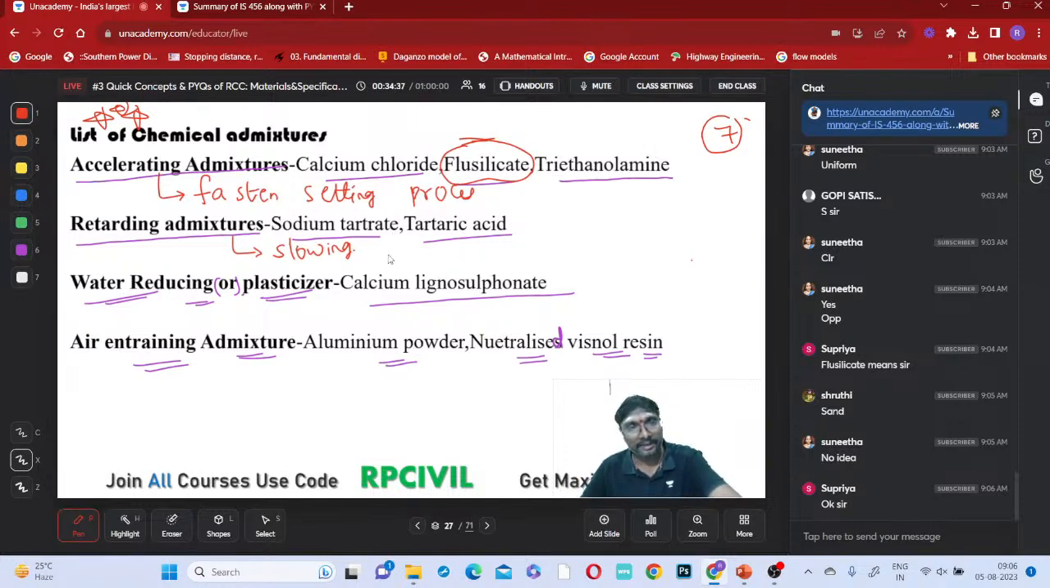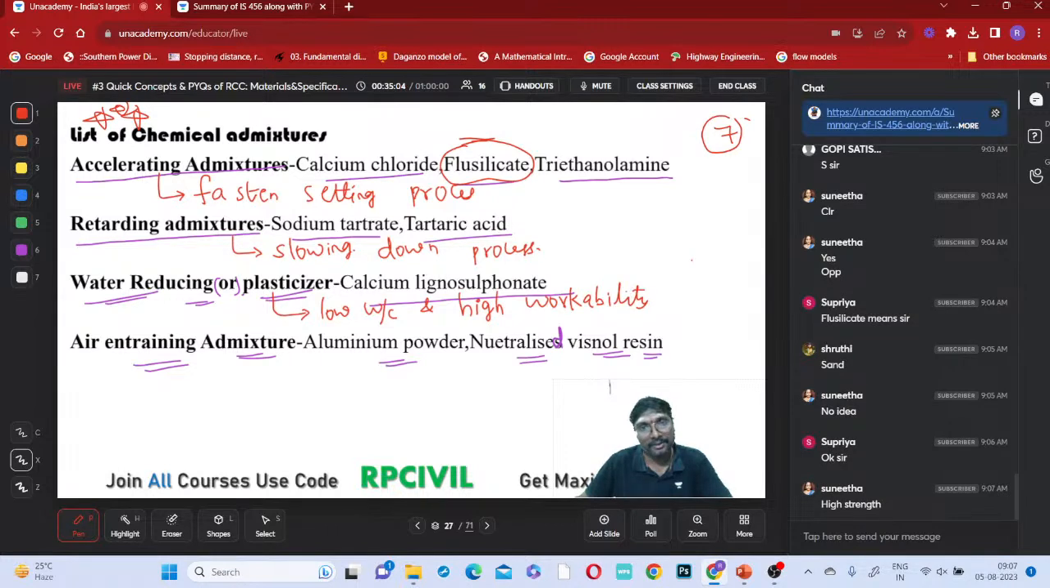Retarding admixtures are which ones? They slow down the process, slowing down the setting. And water reducing admixtures, what will they do? Generally they give a low water cement ratio. With a low water cement ratio, they will ensure high workability. Low water cement ratio means automatically higher strength.